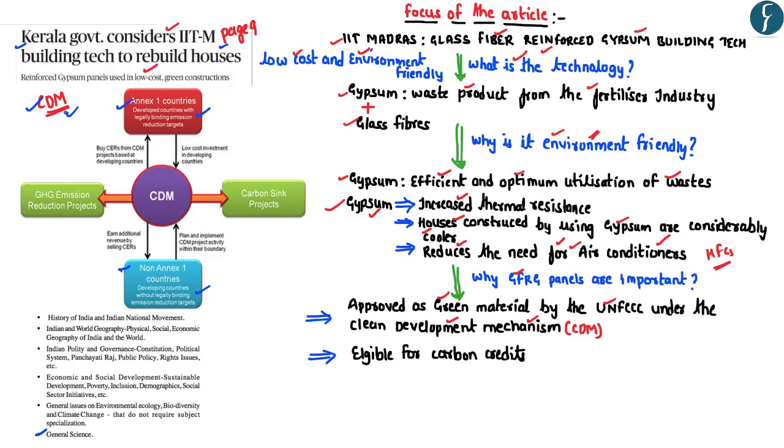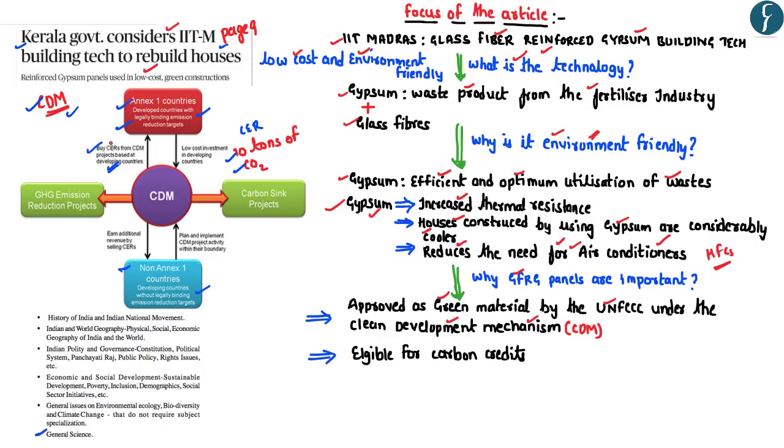Now under the Clean Development Mechanism, the developed country can make an investment in a developing country for any green project. These green energy projects could be solar energy projects or wind energy projects. So the development of green energy projects in the developing countries leads to emission of a lesser amount of greenhouse gases. For example, investment in a solar energy project in a developing country may lead to a reduction in carbon dioxide emissions by 10 tons. Now this 10 tons of carbon dioxide can be considered to be a certified emission reduction on account of the green energy projects.